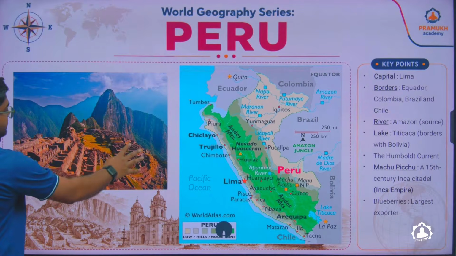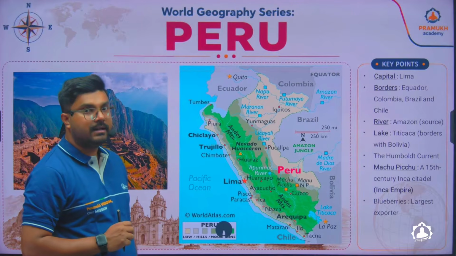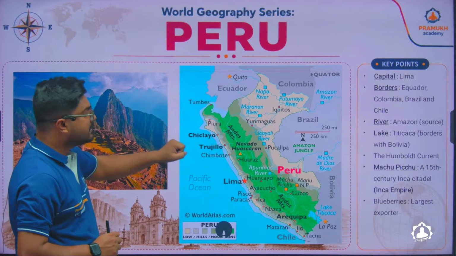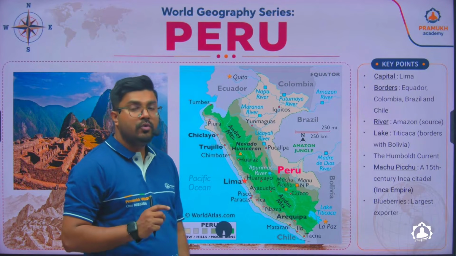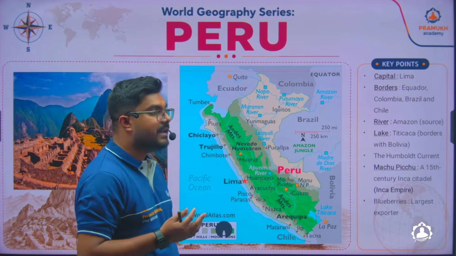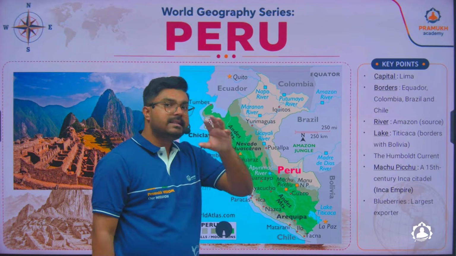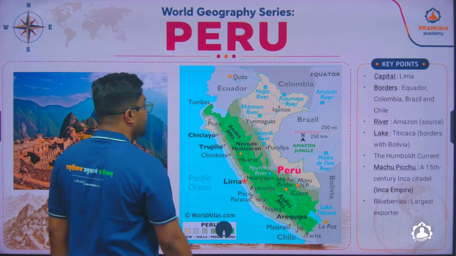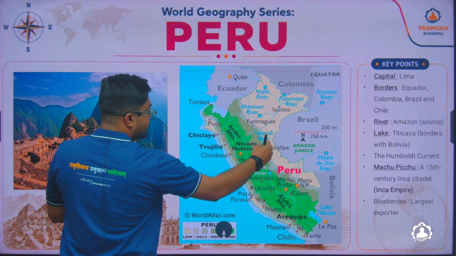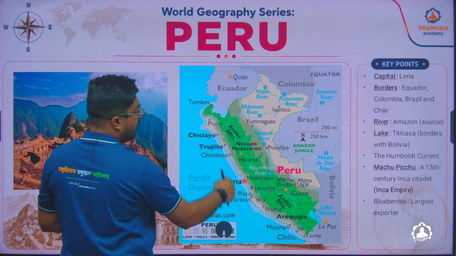So this is Machu Picchu, one of the seven wonders of the world. The Inca Empire ruled here for a very long period of time, and they had to give up this area because of internal conflict. And Peru is also the largest exporter of blueberries around the world. So you can remember Peru with Machu Picchu, the source of Amazon, and the von Humboldt current.